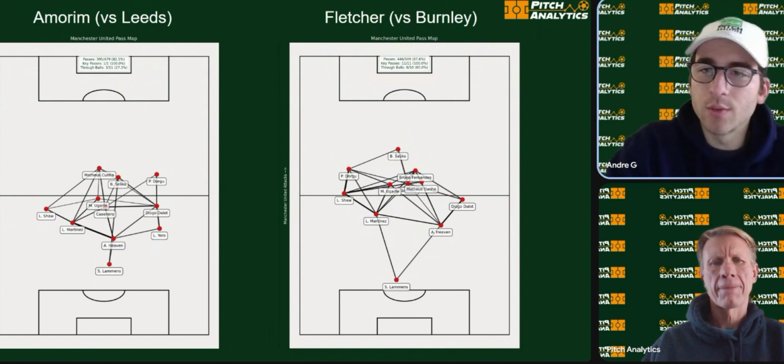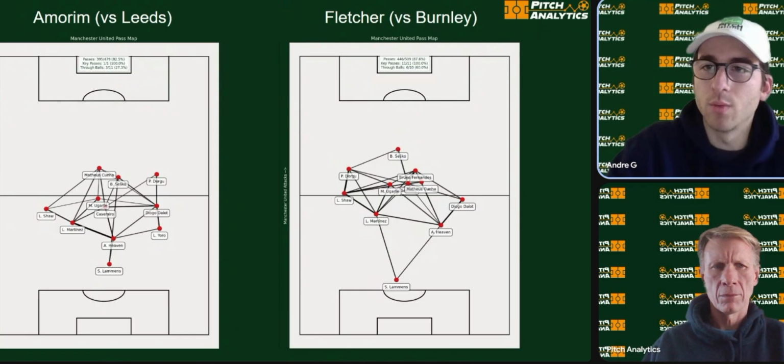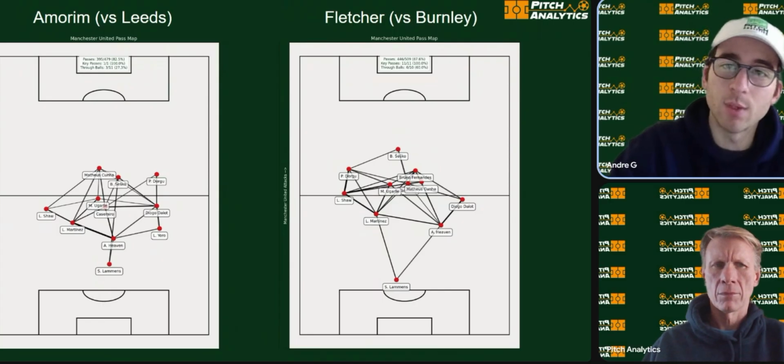The only thing I will say is with Bryan Mbeumo out at the African Cup of Nations right now, the right-hand flank looks a little bit empty under Fletcher. I suspect when he's back, this pass map will look very similar to what a 4-2-3-1 build-up would look like. And we'll have to see if this continues under Carrick for the Manchester City game.